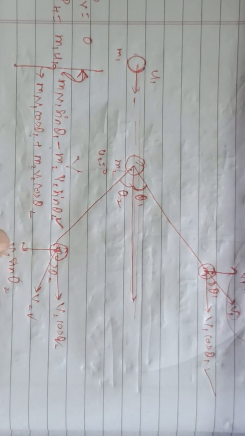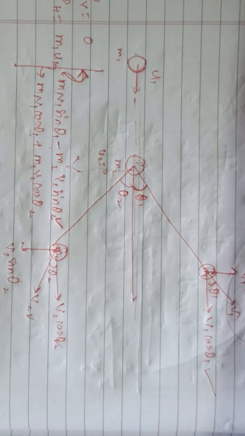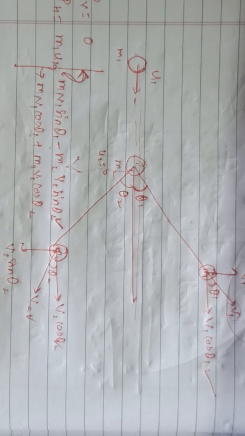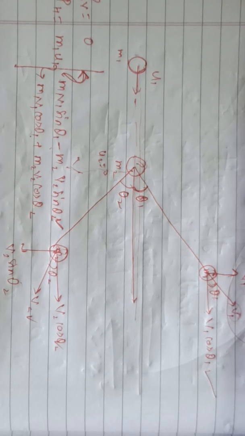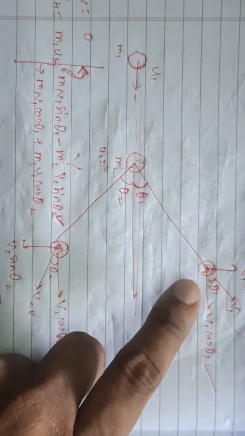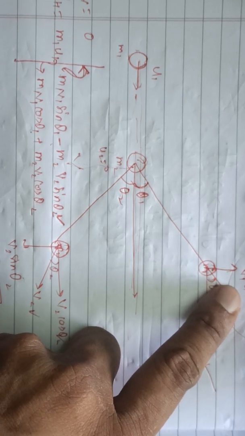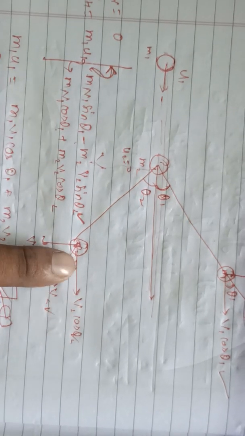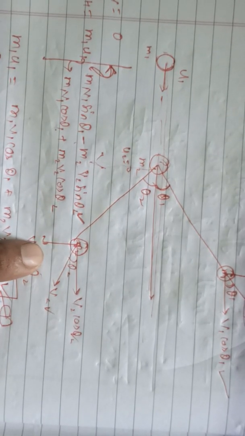Okay? As shown in the figure, suppose a particle of mass m1 moving along the x-axis with velocity u1 collides with another particle of mass m2 at rest. After the collision, let the two particles move with velocities v1 and v2, making angles theta 1 and theta 2 with the x-axis. After the collision, the rectangular components of momentum are m1 v1 cos theta 1 along the x-axis, m1 v1 sin theta 1 along the y-axis, and again m2 v2 cos theta 2 along the x-axis, m2 v2 sin theta 2 along the negative y-axis.